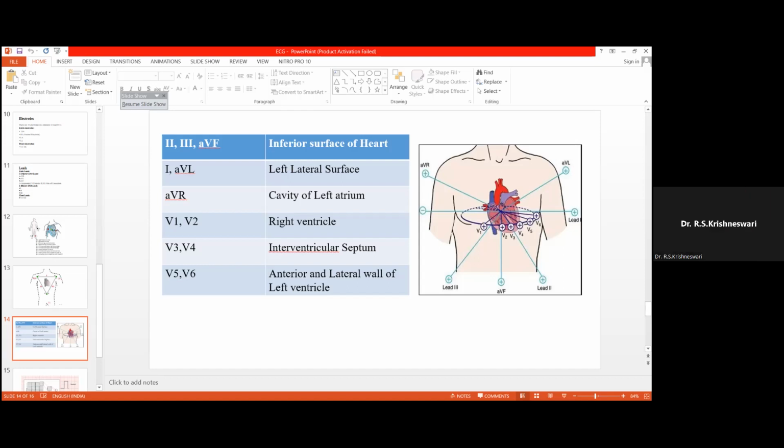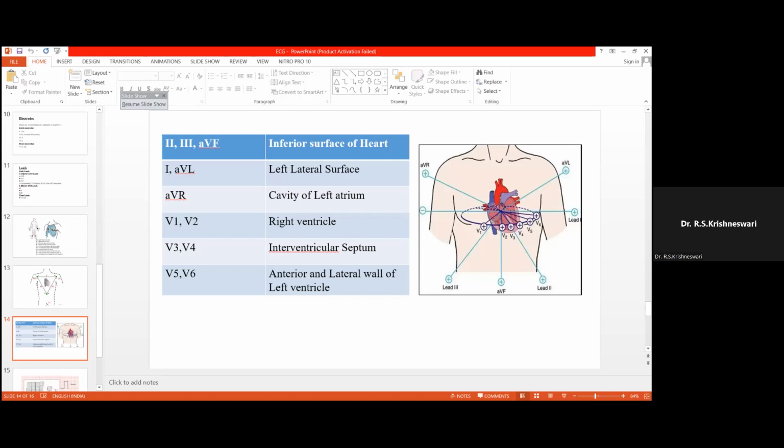While we are interpreting the ECG waves, when there is a change in any of these leads, we can directly say, without taking an echocardiogram, that this part of the heart is affected since there is a change in this lead. So this is the importance of these leads.